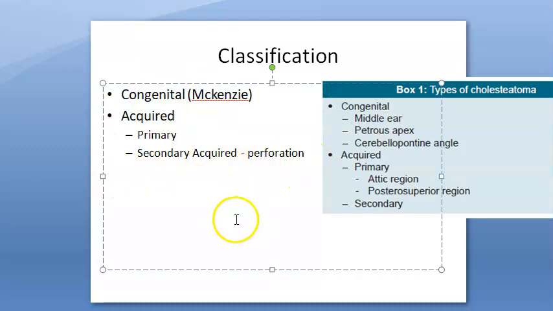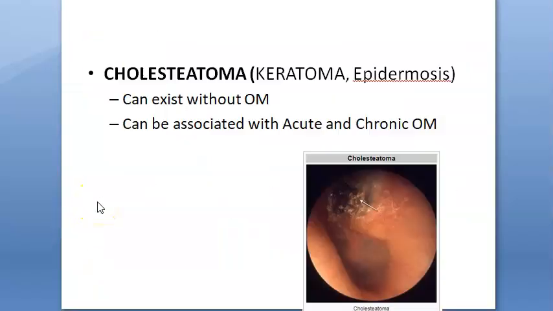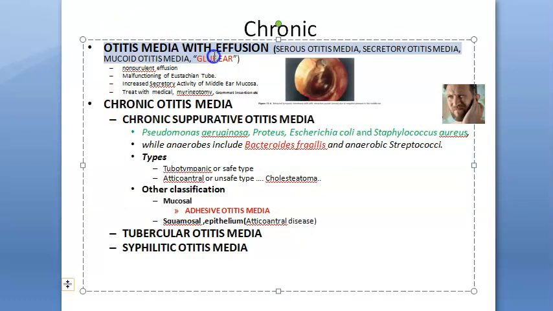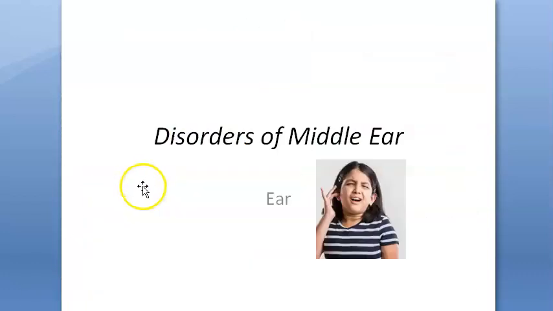So each of these things that we have looked at, we will have to look at these in a separate video. Each of these. Cholesteatoma we have to look at in separate video. Then otitis media with effusion or the glue ear we'll have to look at in separate video. Chronic suppurative otitis media we'll have to look at in separate video. So acute suppurative otitis media also separate video we will look at. Okay, just take a recap.